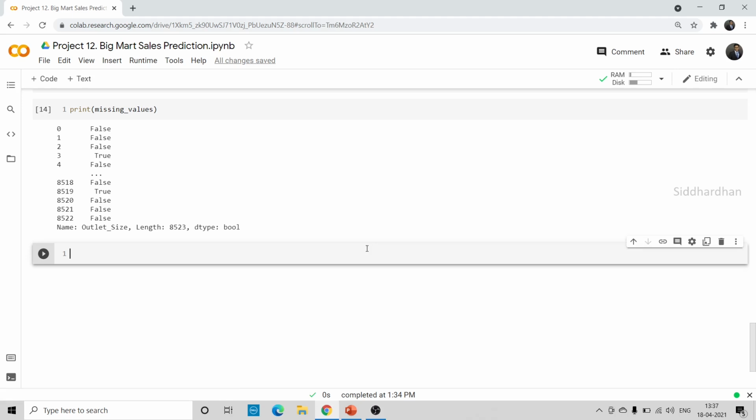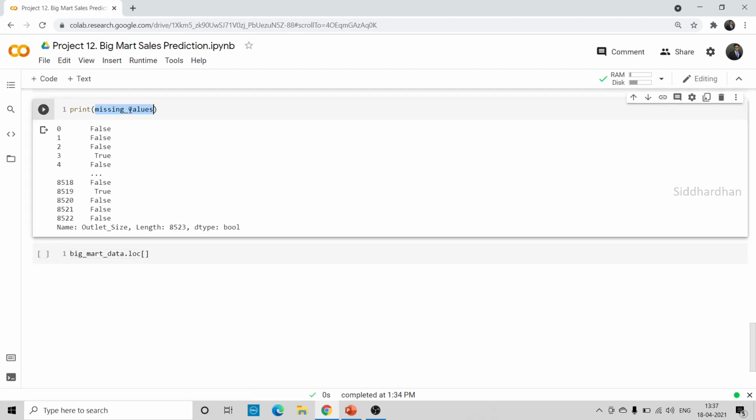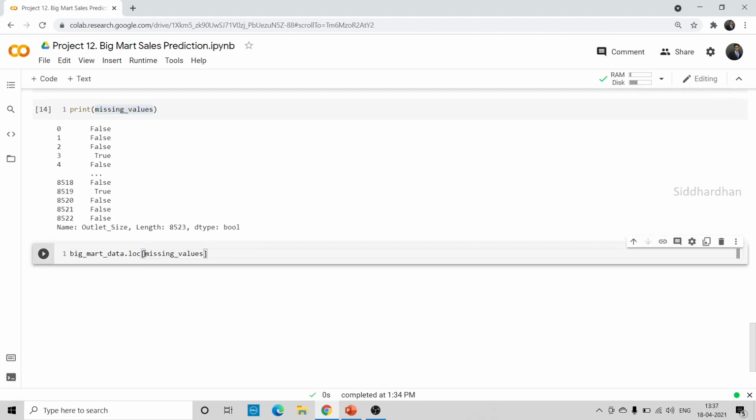Okay, so Big Mart data dot loc. Loc means locate, so it's going to locate some values. The values we are going to locate are the missing values. So I just copy this and put it here. I'm going to locate these missing values, so you check for which values are true and false. And where I'm going to find the missing values is in the outlet size column, right?